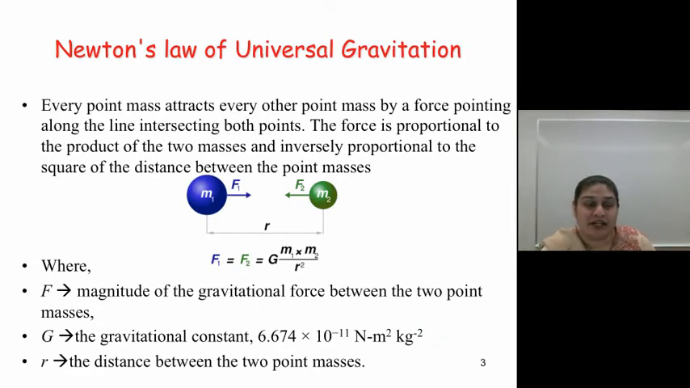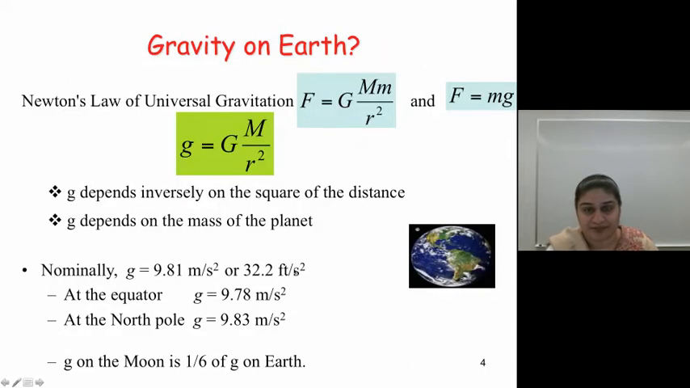Newton's law of gravitation, as he wrote it, says that every point mass attracts every other point mass by a force pointing along the line intersecting both points. The force is proportional to the product of the two masses and inversely proportional to the square of the distance between them. Where F is the magnitude of the gravitational force between the two point masses, G is the gravitational constant, M1 and M2 are the masses of each object, and R is the distance between their centers.